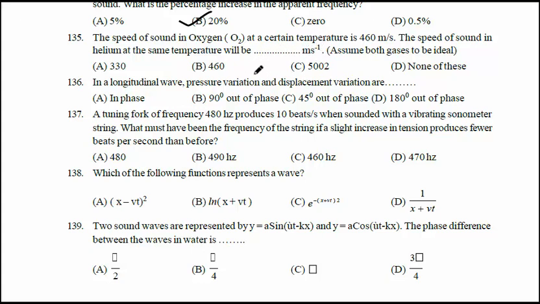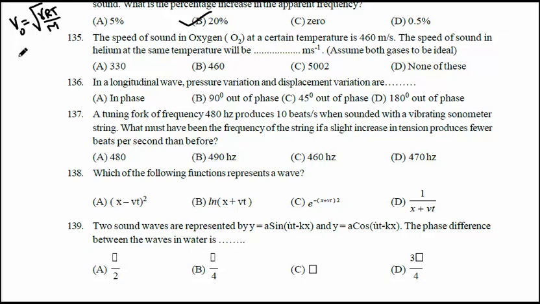Helium. To calculate this, the velocity of sound in oxygen can be written as VO equal to the square root of gamma RT divided by molecular weight M. The molecular weight of oxygen is 32. Now what is the formula for helium?